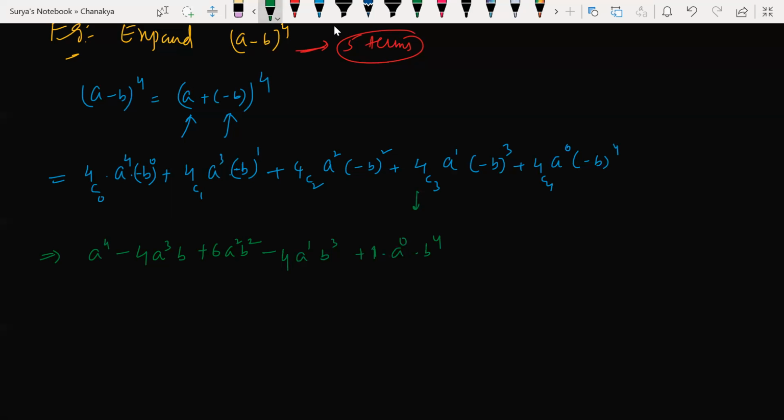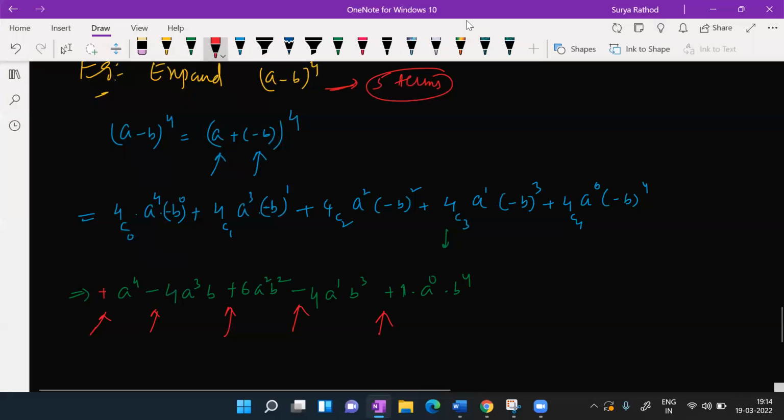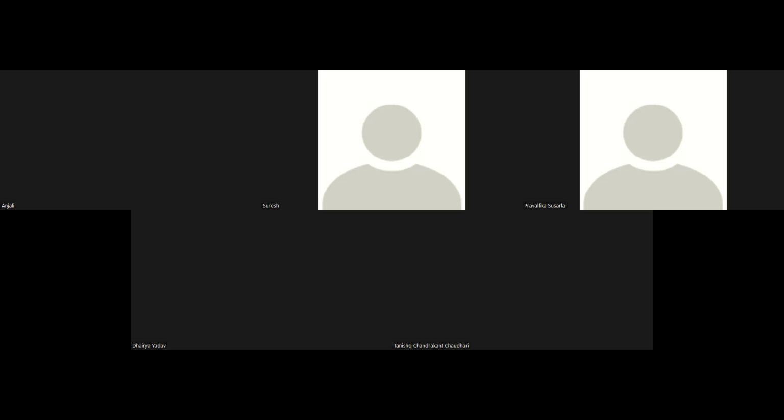Okay. So look at these signs now. Here plus, minus, plus, and so on. Your signs will be alternate when you have (a - b) to the power of some power. Okay. Hope it is clear. Till this, any doubts? Children, till this, any doubts? Do you guys have any doubts?